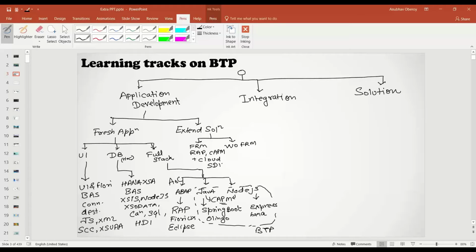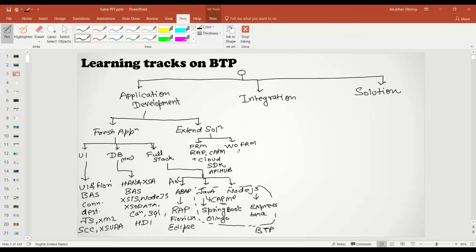Cloud SDK is basically a development kit provided by SAP, which is available both in Node.js and in Java. So you can use any programming language to extend your existing S4HANA context, I'm talking about. Plus, you would need knowledge of API Hub, because API Hub is where you can find the documentation of the relevant APIs required to build applications.